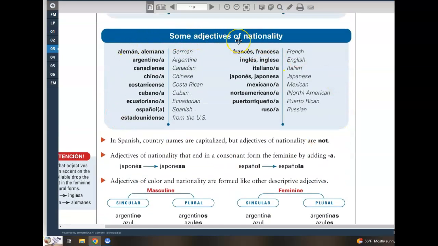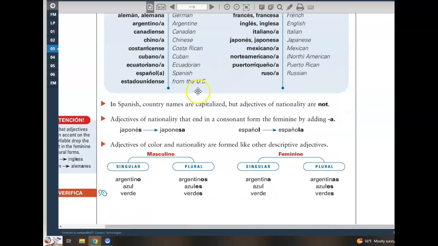Again, a mixture of traditional, ending in O, ending in A, or ending in a consonant, such as español, or inglés, or francés. To make the nationalities that end in a consonant feminine, you would just add the letter A, as indicated there for japonesa and española.